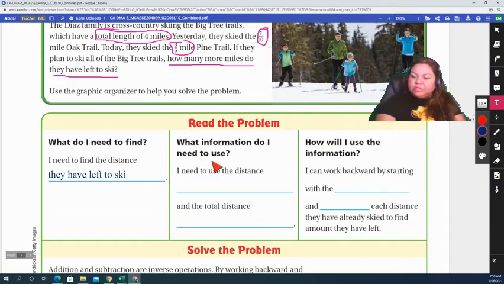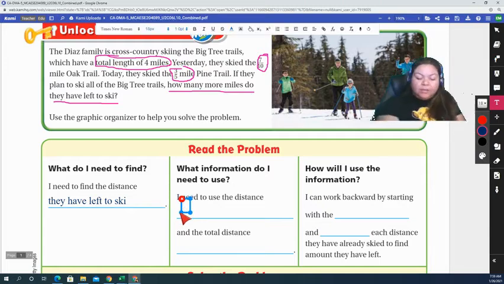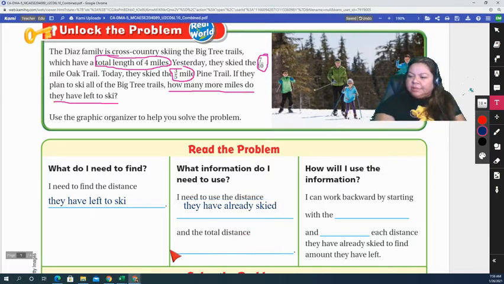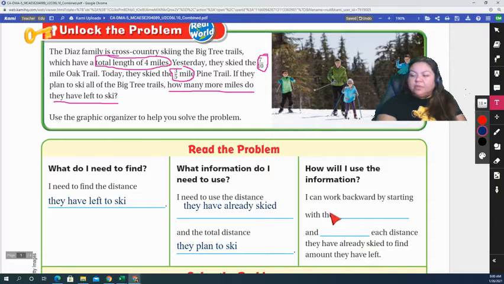I need to use the distance they have already skied and the total distance they plan to ski, which is 4 miles, right? They already skied 7/10 and 3/5 of a mile. They want to ski 4 miles.